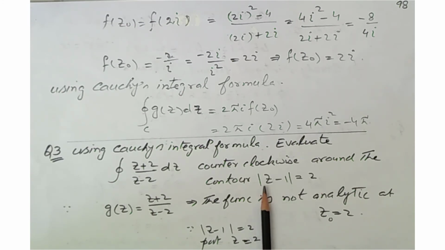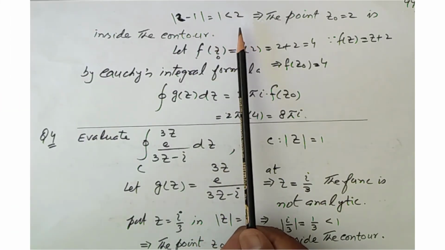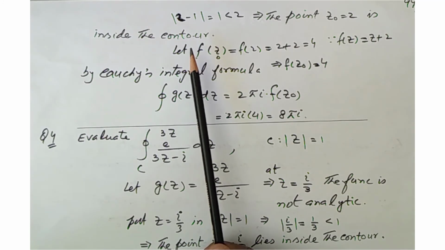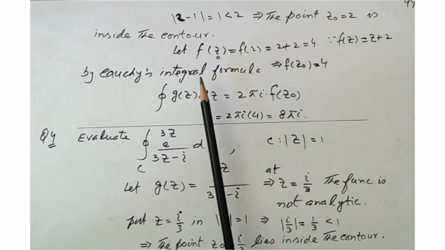Now we put z naught equal to 2 in this circle. So this becomes mod 2 minus 1, which equals 1, and this is less than 2. So the point z0 equal to 2 is inside the circle, or inside the contour.